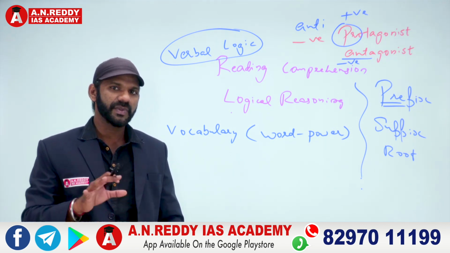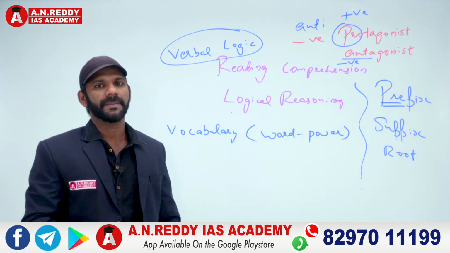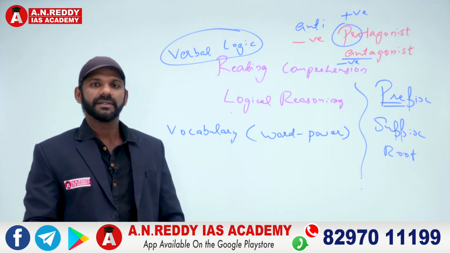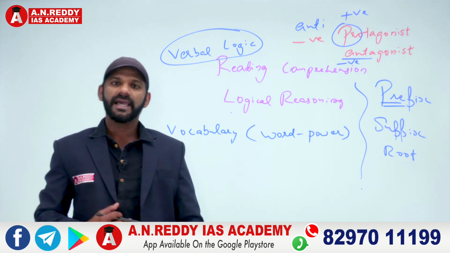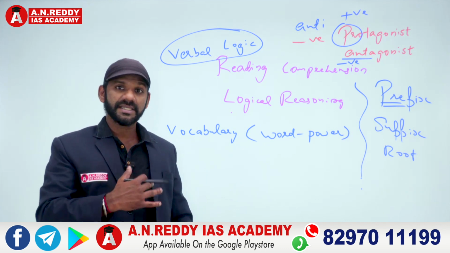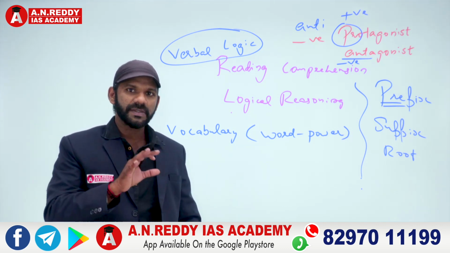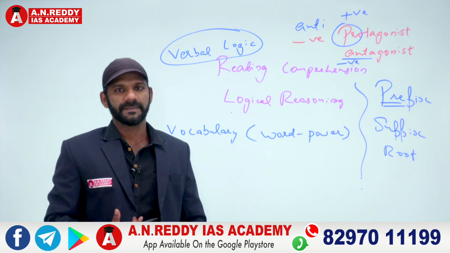And identifying the charge will surely help us eliminate options. I'll tell you why. The main character or the hero is termed as the protagonist. And the antagonist is a person who is against the protagonist. That means the protagonist becomes a hero, the antagonist becomes a villain.